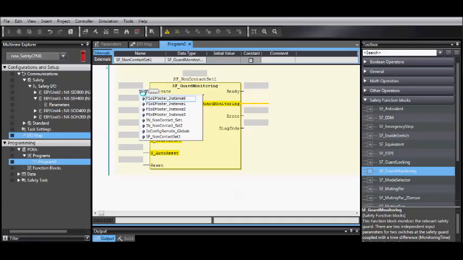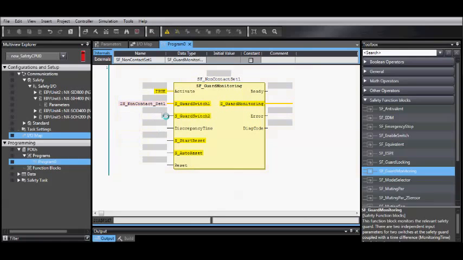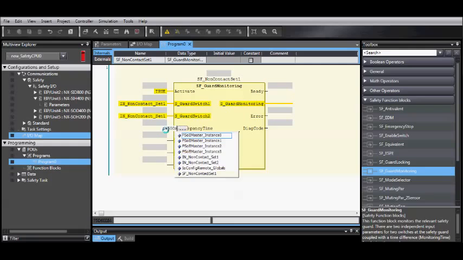For Activate, if you are not using the safety connection status, just enter True. For the Guard Switch 1, you want to select the input for the first set only, and you also need to repeat this for the second channel. For discrepancy time, T-pound 500 milliseconds, and then add your reset button.